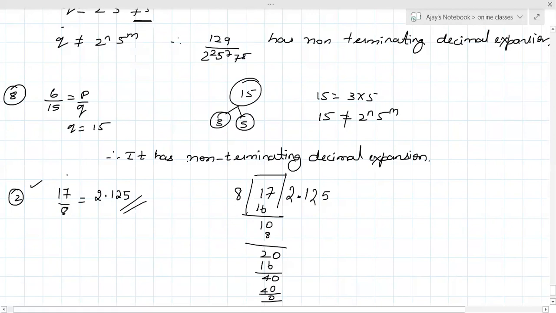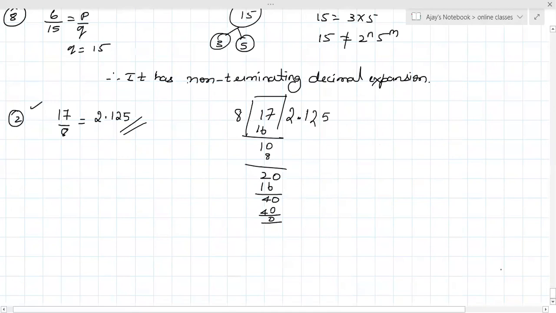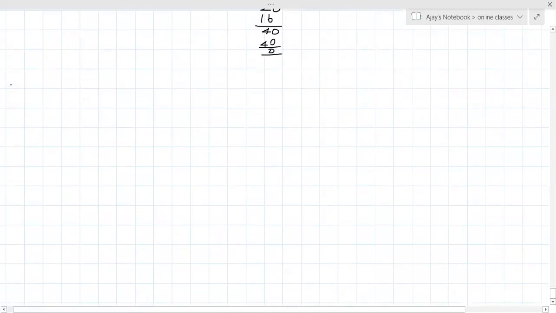So question number 3, you can solve it in the textbook itself. Whenever we say decimal terminating, it means the number stops. First one, question number 3, part 1, is 43.123456789. It has stopped. So is it terminating or non-terminating?